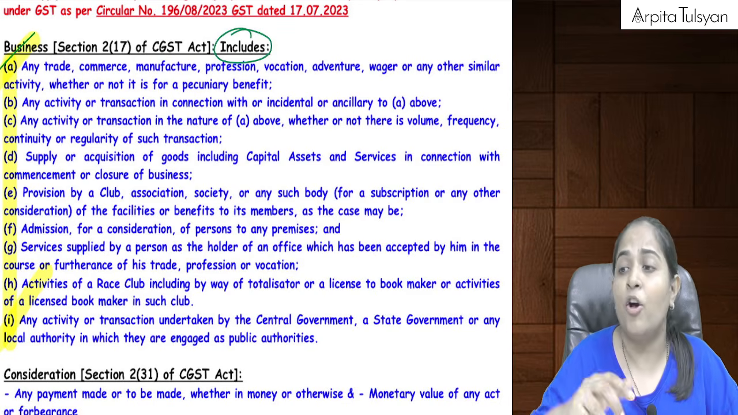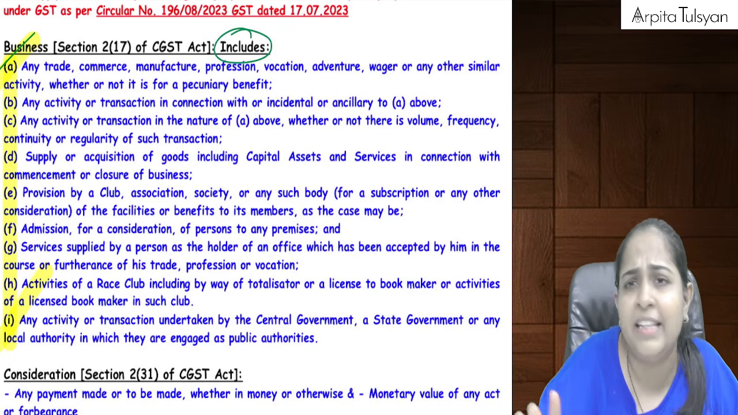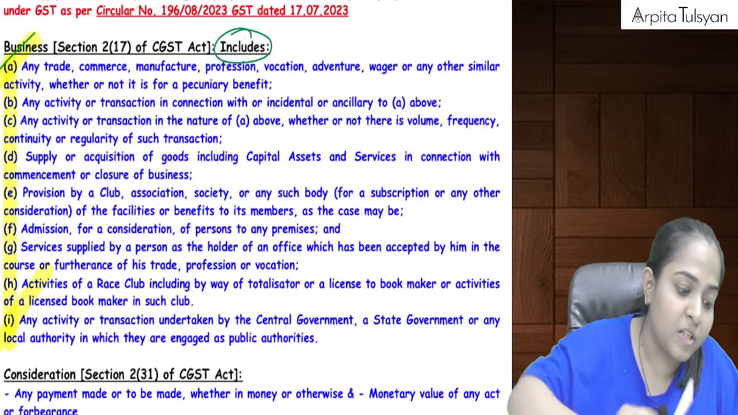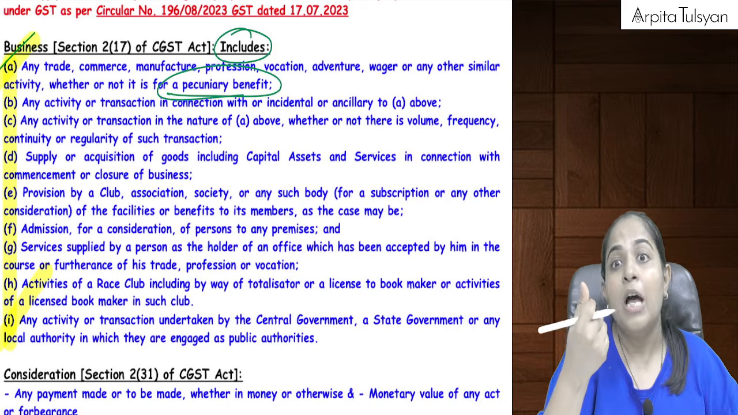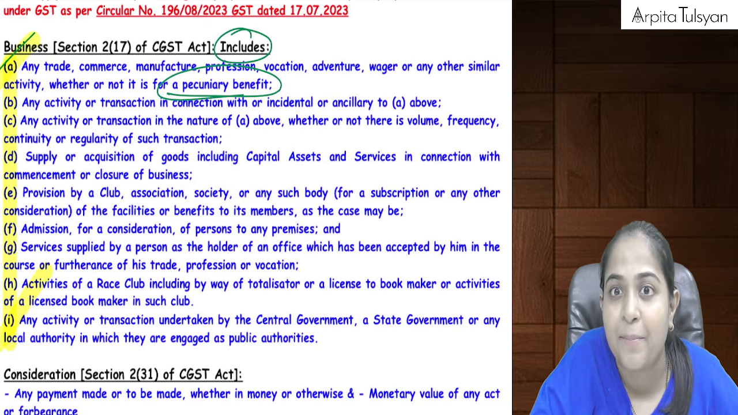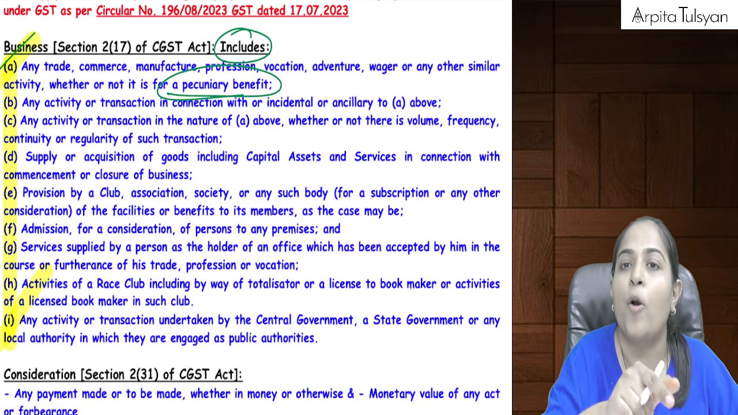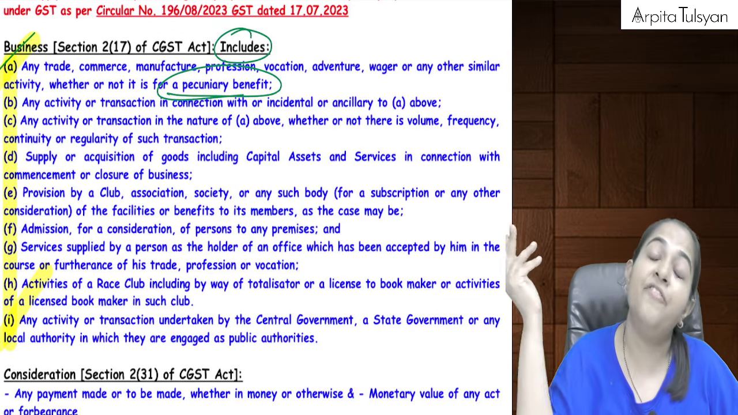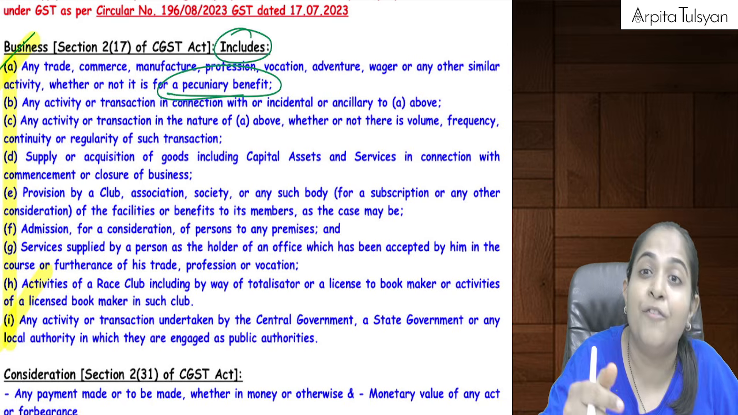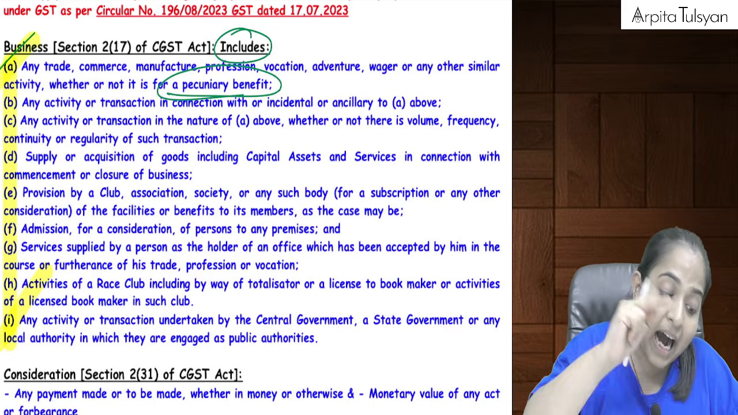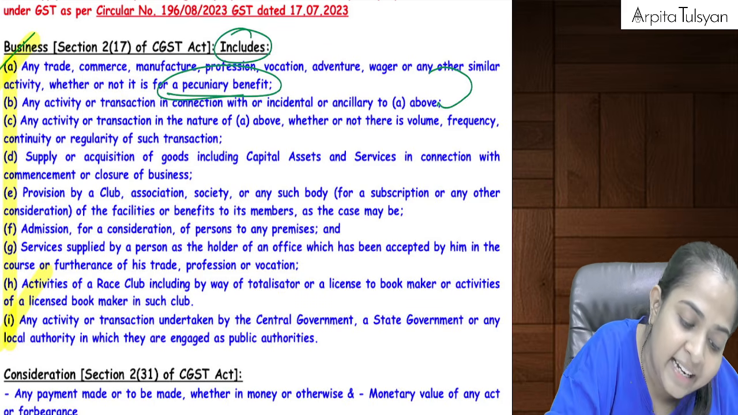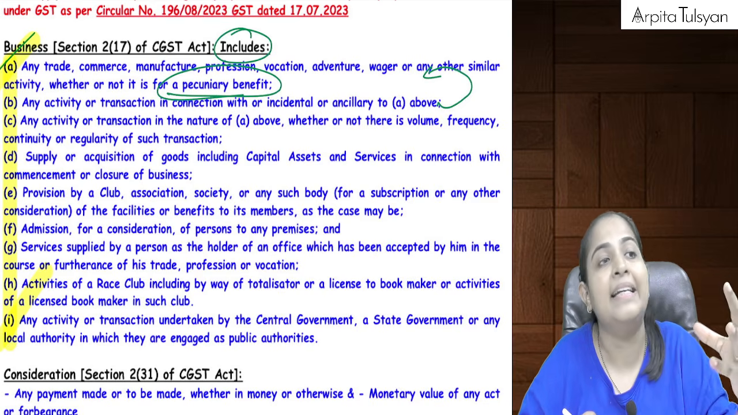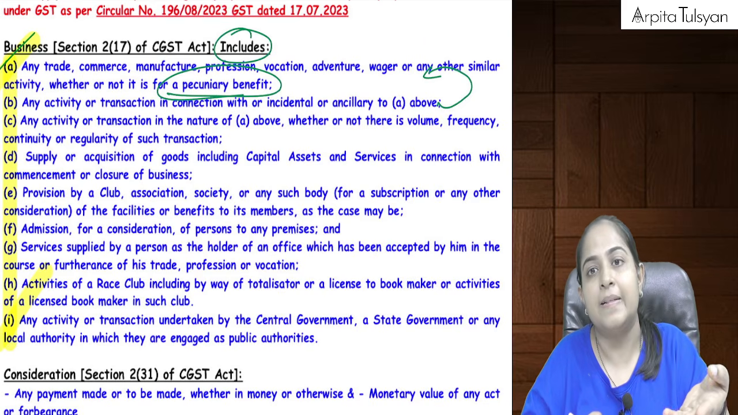Then betting, gambling, etc., everything will be considered as business, irrespective of whether it is for a profit purpose or non-profit, it doesn't matter. Even if it is for non-profit purpose. If it is for profit, then definitely it is a business. But even if it is not for a pecuniary benefit, then too it will be considered as a business. Another thing, anything which is related to above, or incidental to above, or ancillary to above, even that will be considered as business.